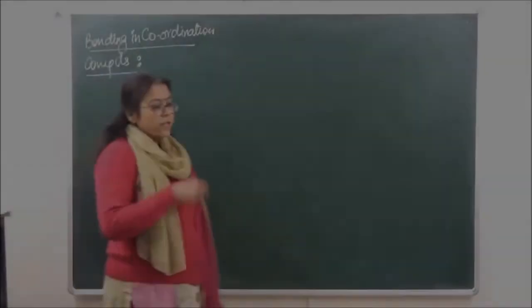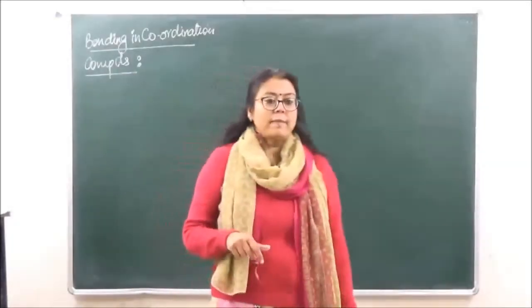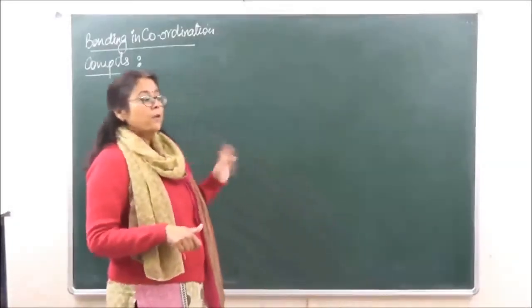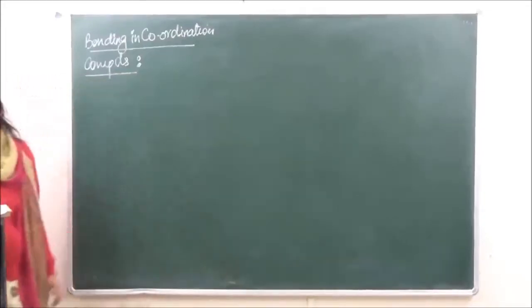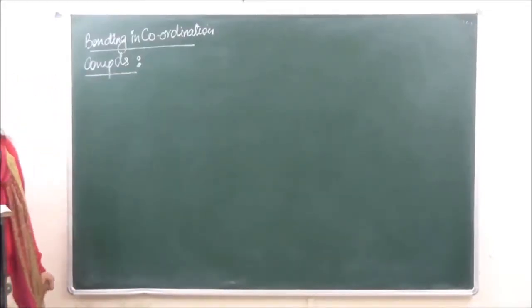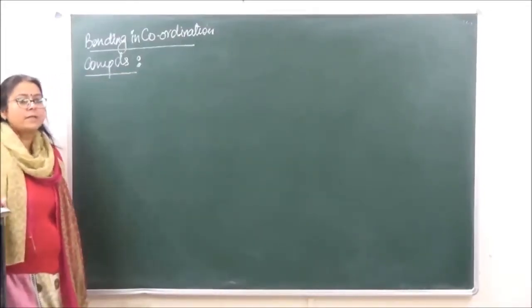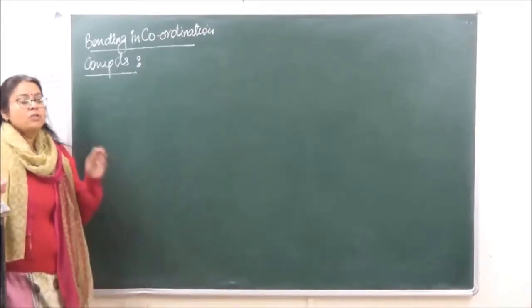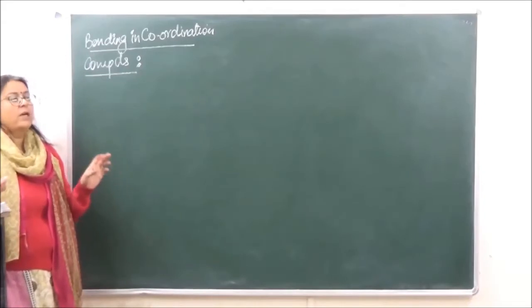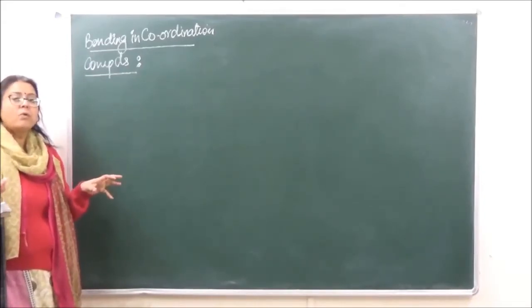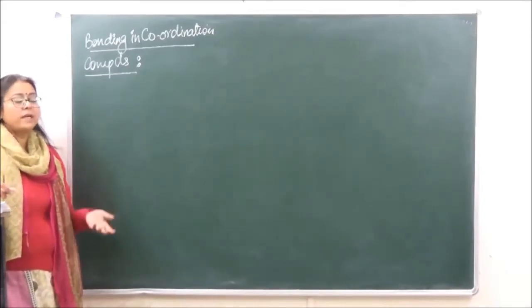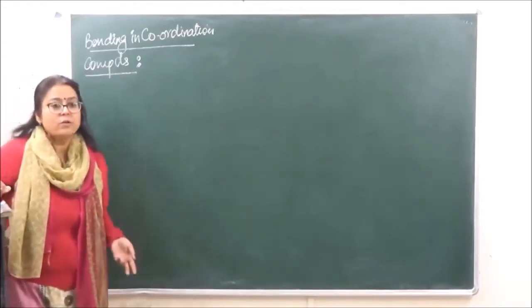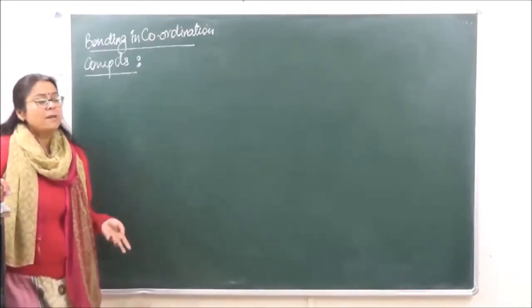Okay, so what are we going to start today in coordination complexes? That is bonding in coordination complexes. There are various theories which have been given for the nature of bonding between the central metal atom and the ligands. क्योंकि हमने क्या किया था? हमने किया था कि coordinate entity में जो central metal होता है, उसके साथ ligands अपने आप को coordinate करते हैं by donating a lone pair of electrons or sharing a lone pair of electrons